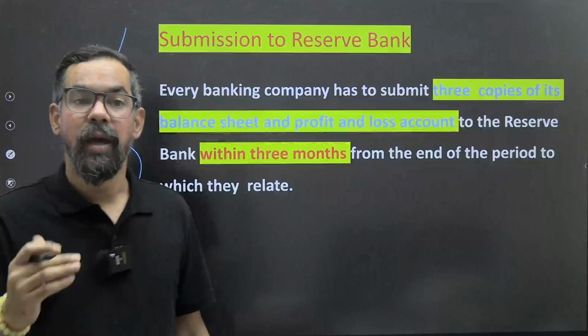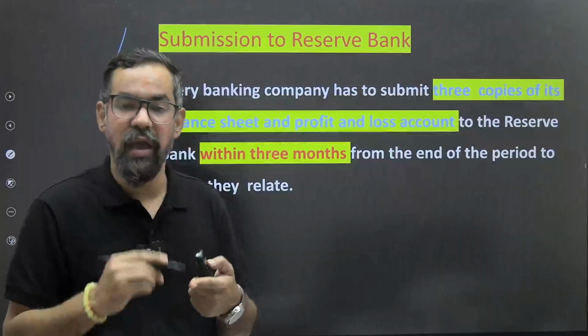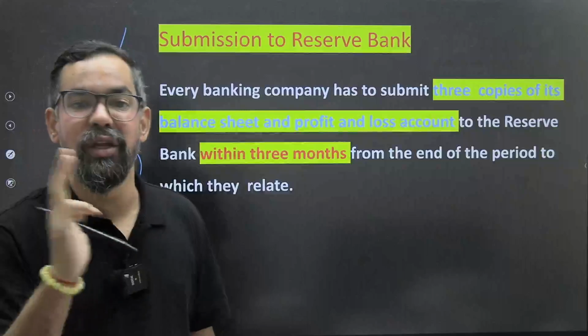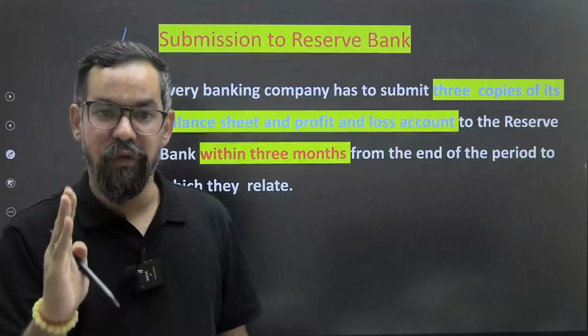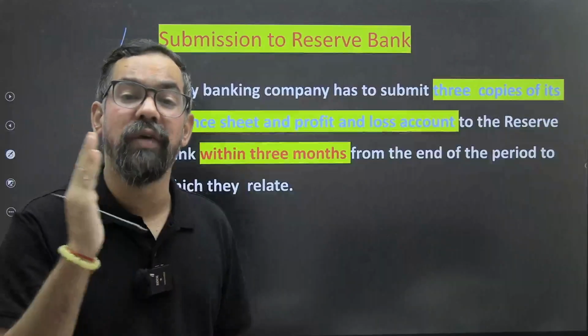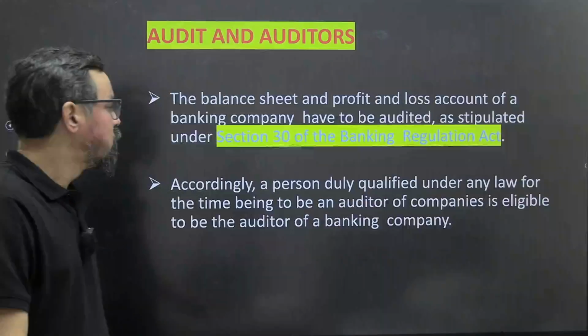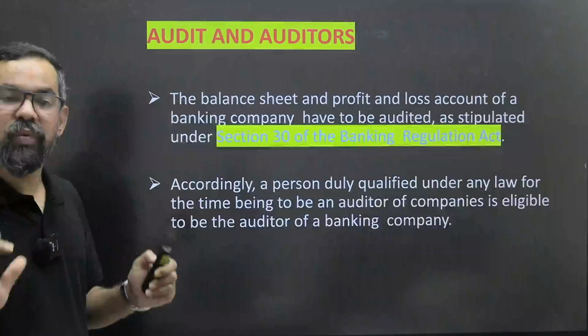That means 31st March is the end, then April, May, June. So before the end of June, you have to submit 3 copies of the balance sheet and profit and loss account along with the auditor's report to RBI. This is generally mentioned here, right? So section 30 deals with the audit.